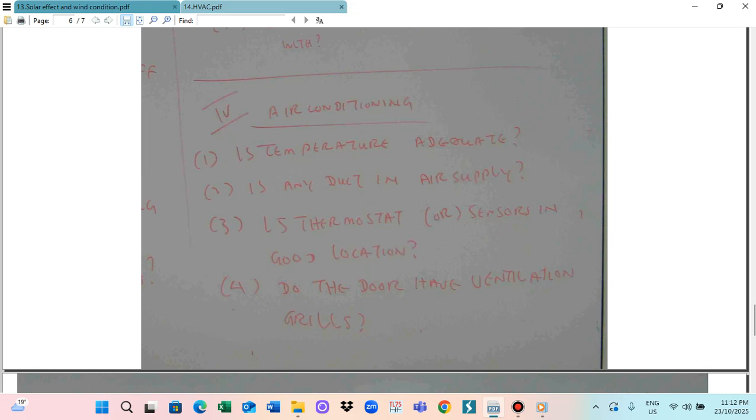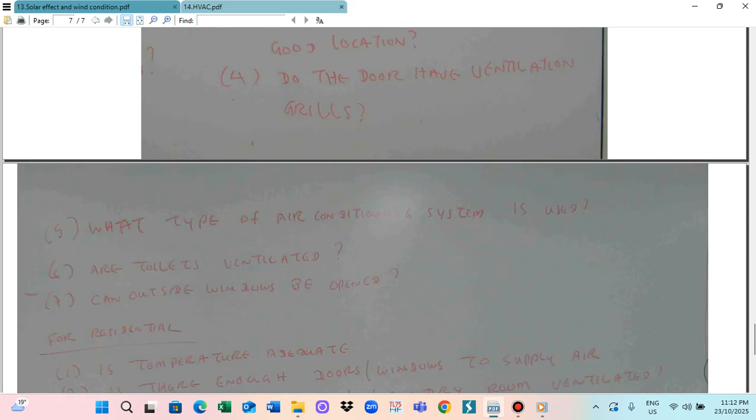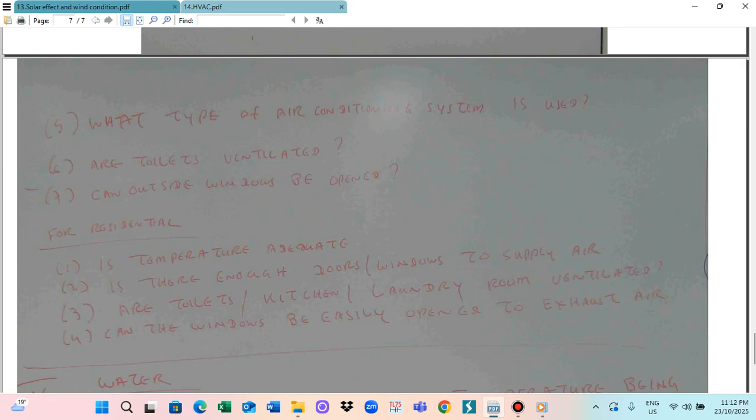So this is the thing. And can the outside window be opened? This is for the commercial system. But for the residential, is the temperature adequate? You have to answer: is there another door or window to supply the air, are the toilet, kitchen and laundry room ventilated, and can the window be easily opened to exhaust the air?